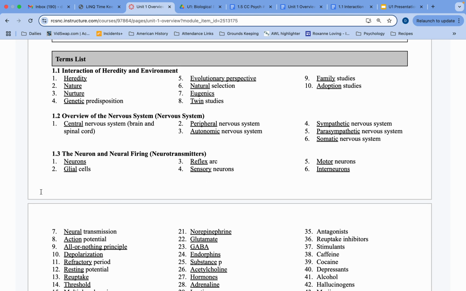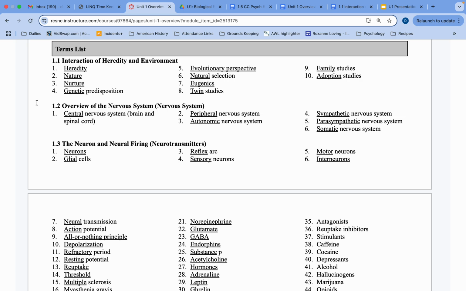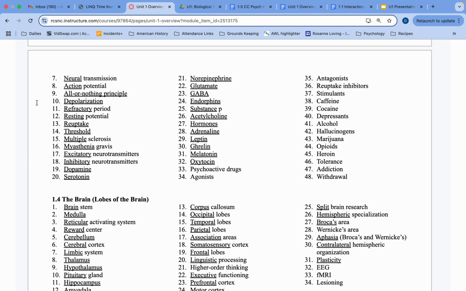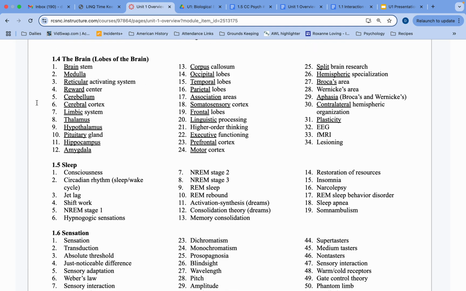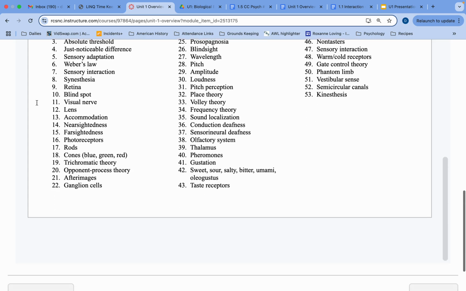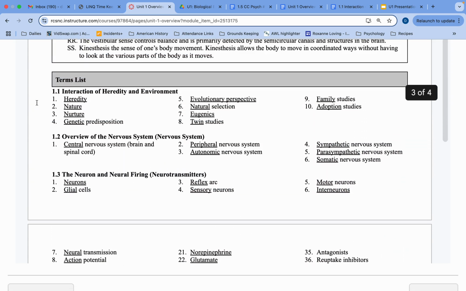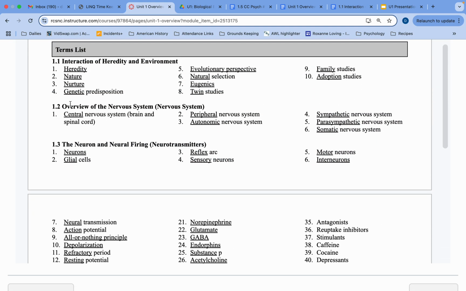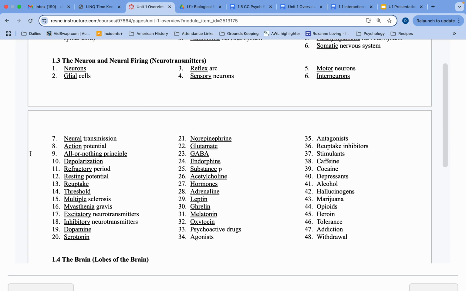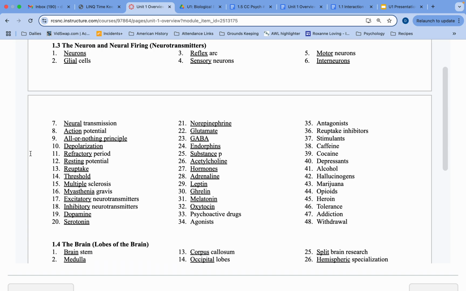And we have terms list here. I went ahead and numbered all the terms. As you can see, there's a lot. The ones that are underlined, I've been going through and double checking off the flashcards for the unit. I haven't finished that yet, but everything that's underlined, I've already double checked, and it's definitely in the flashcards. And again, I just haven't finished that process.